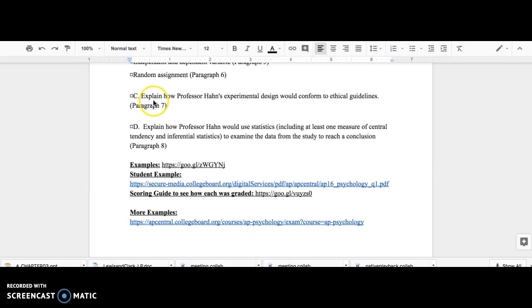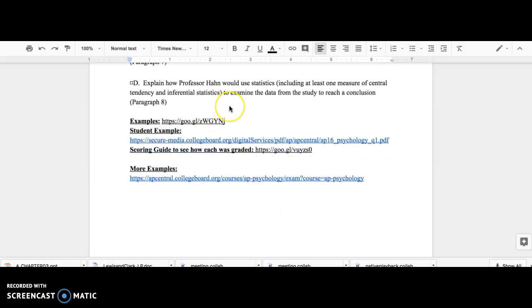Then for part C, explain how Professor Han's experimental design would conform to ethical guidelines. So you have to explain what ethical guidelines are and how he would conform to them. Then D, explain how he would use statistics, including at least one measure of central tendency and inferential statistics to examine the data from his study.